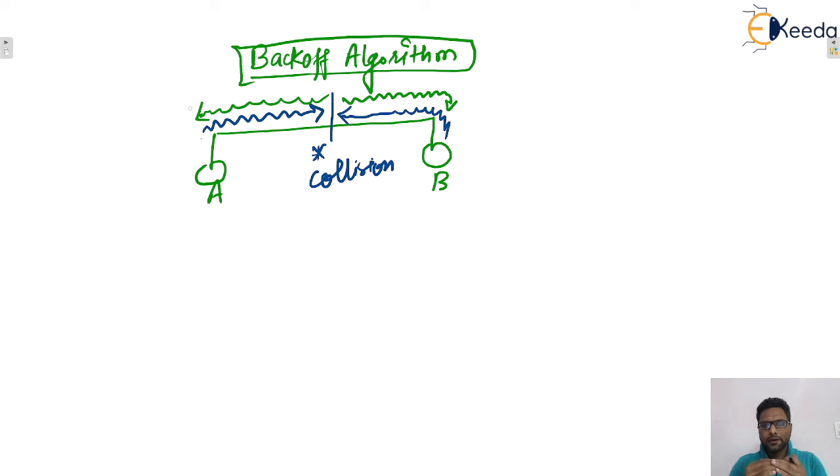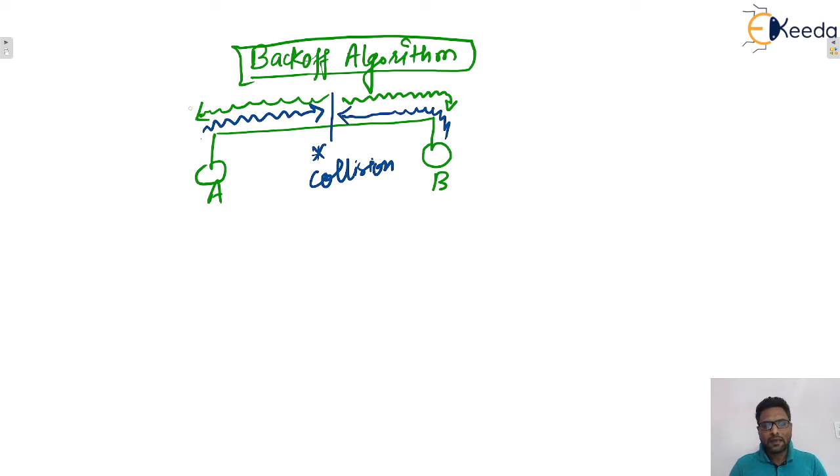Whenever data collide and the collision signals are received at stations A and B, an algorithm known as the back-off algorithm is applied, and it tells for how much time A and B should wait before they transmit. That means after a collision, the waiting time is given by the back-off algorithm.